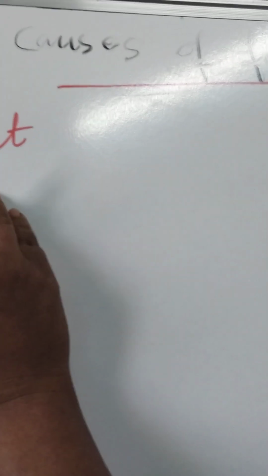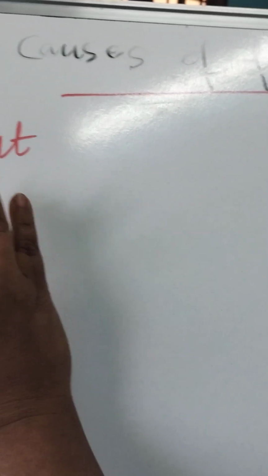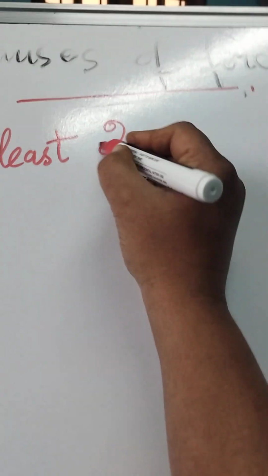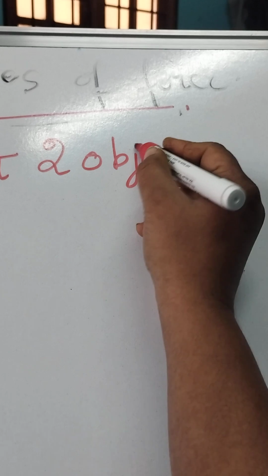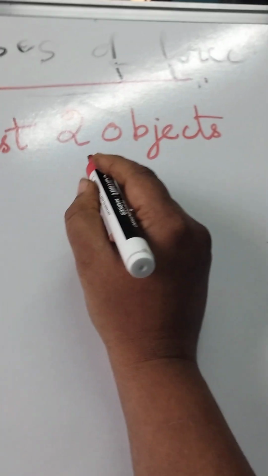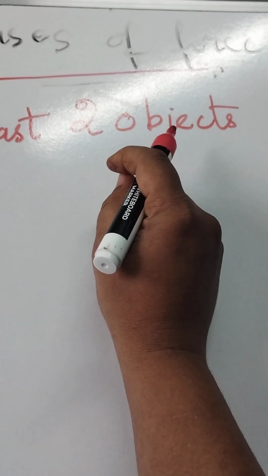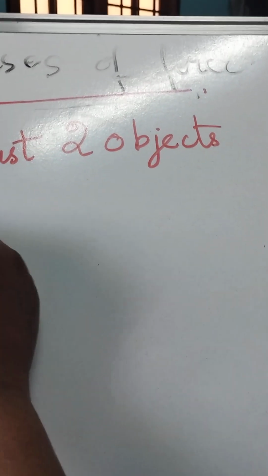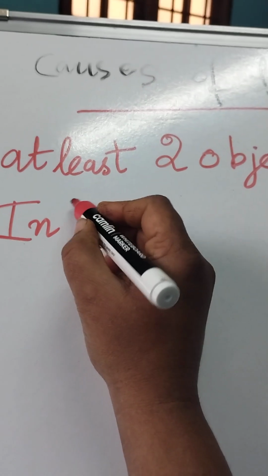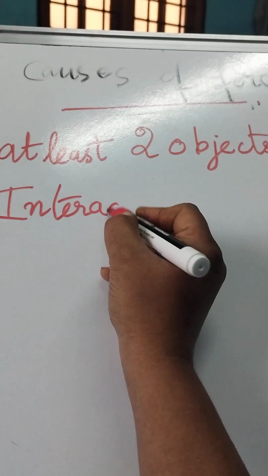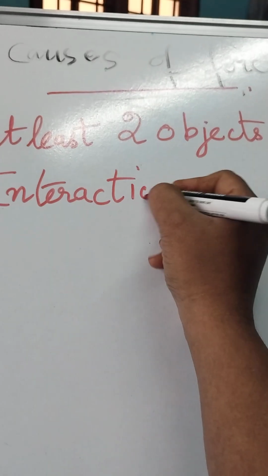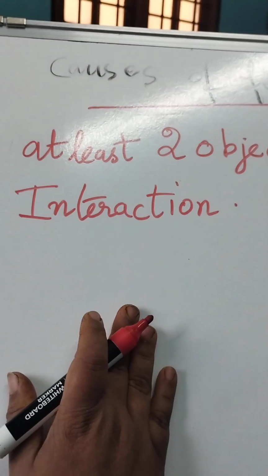Energy? No. So, for a force to act on some other body, at least what should be there? At least two objects should be there. Two or more objects should interact with each other, and there should be interaction. At least two objects is the first condition. The second is interaction. With physical contact means contact force. The interaction can be with or without contact.